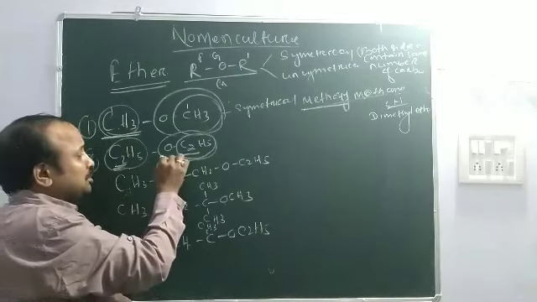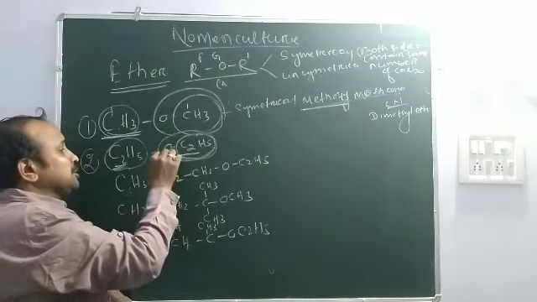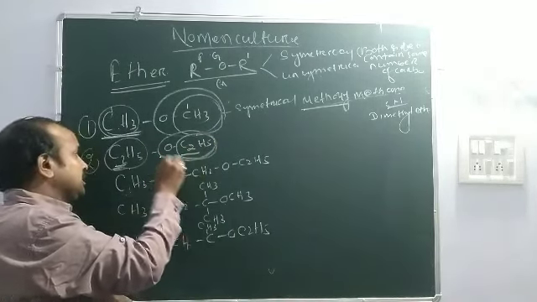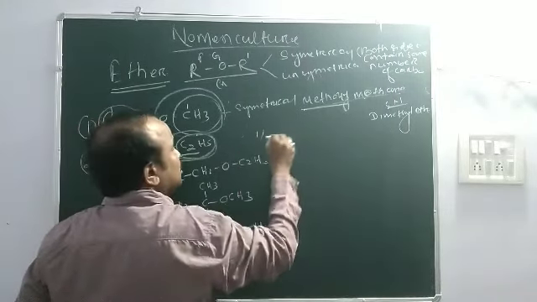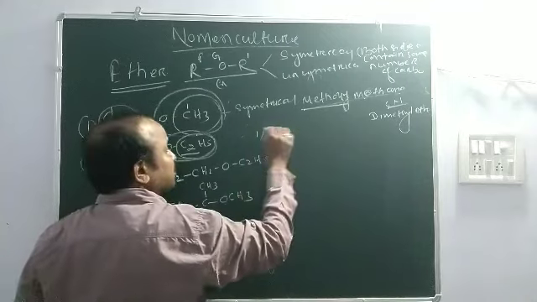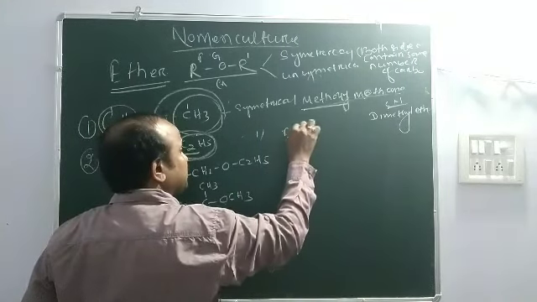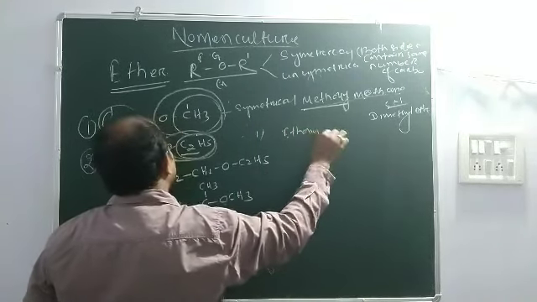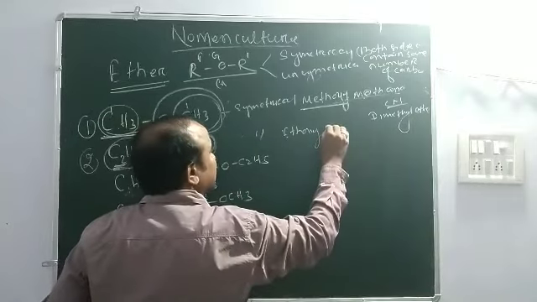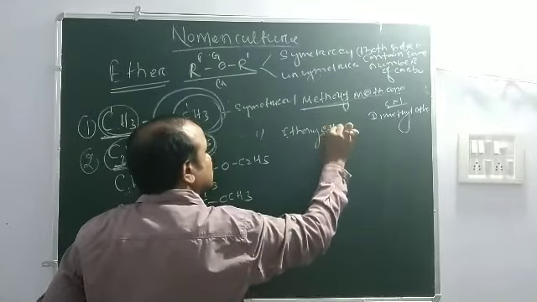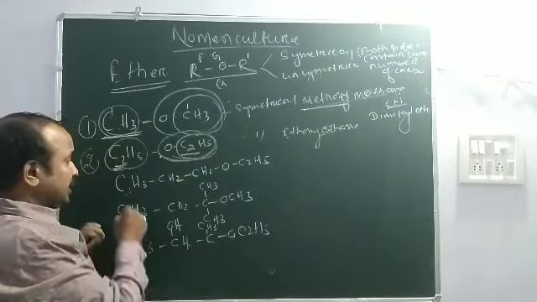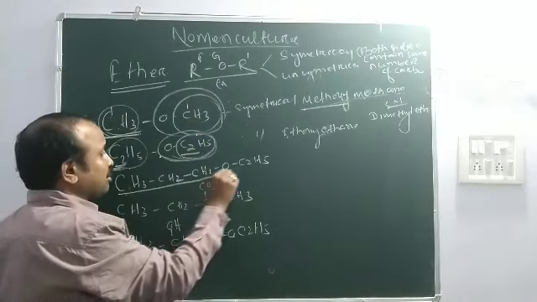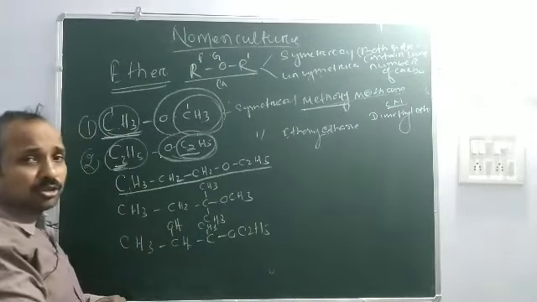Suppose I take this ether group, so this prefix is ethoxy, word root is ethane. It is also symmetrical. First prefix means ethoxy, ethoxyethane or diethyl ether.